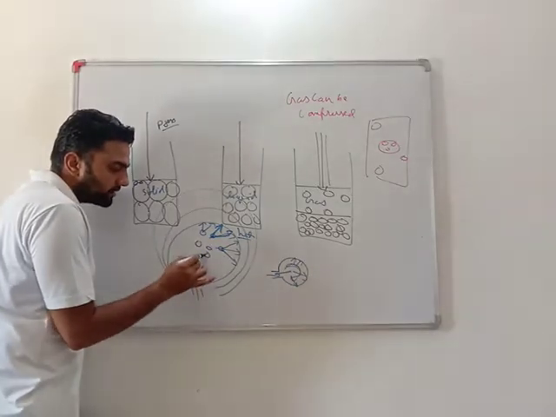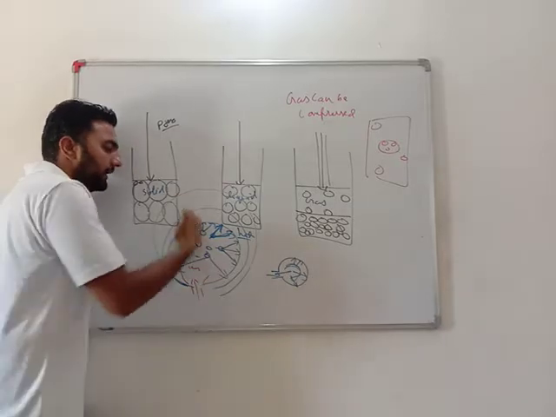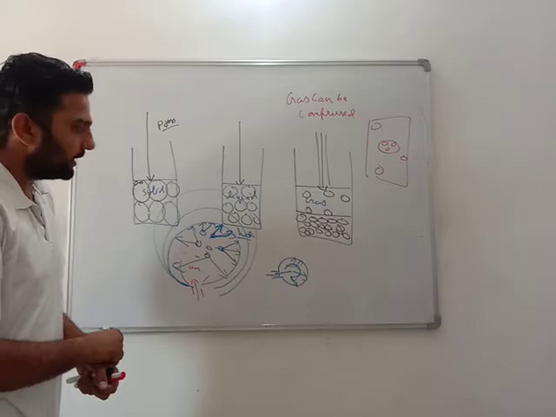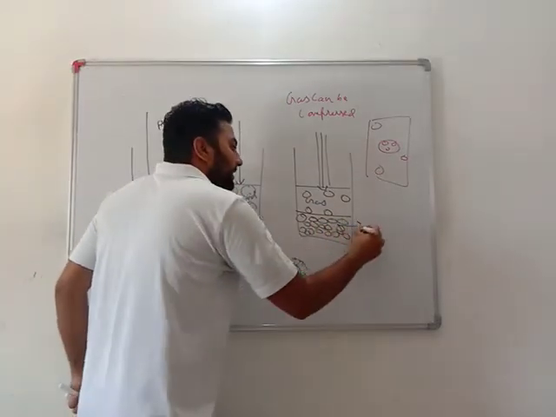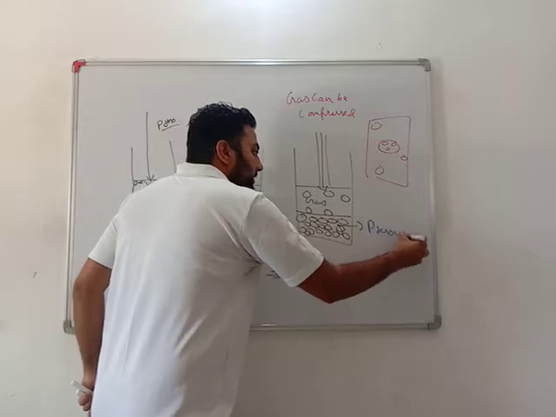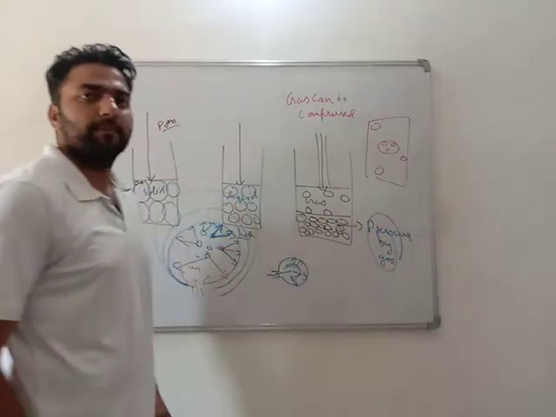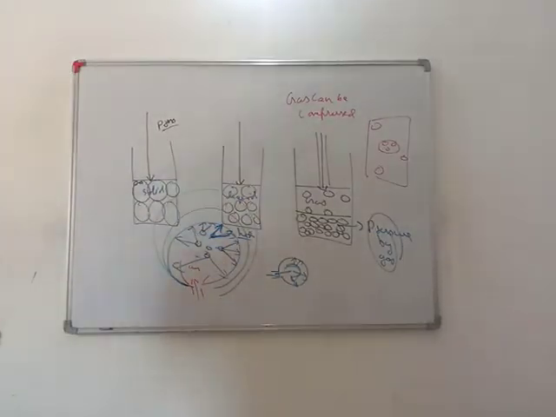But what air particles do is go and start hitting the walls. Hitting the walls means applying force or pressure, and because of this they start expanding. So pressure by gas is largest, lesser in liquid, and least in solid. Okay, my dear students,